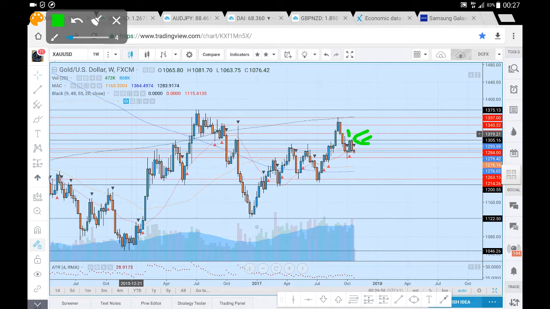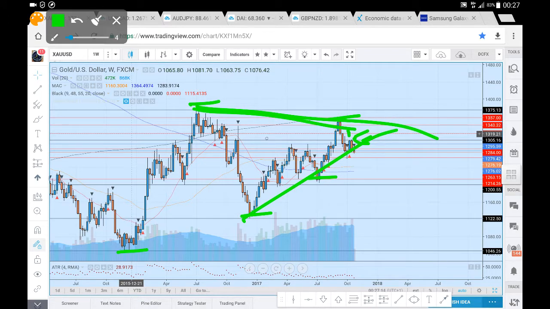But overall, on the weekly time frame, it is a mixed bag because we've had our lows here, higher lows as well. But negating that, we've got our highs up here, and we've got a lower high there as well. So we have, I think it's called, a bit of a wedge forming in prices. Prices are contracting, so we'll either see a breakout to the downside, possibly going down into this 1214, or we'll break to retest this 1375, beyond which we're looking at that 1314 level. But that's over the medium to long term.